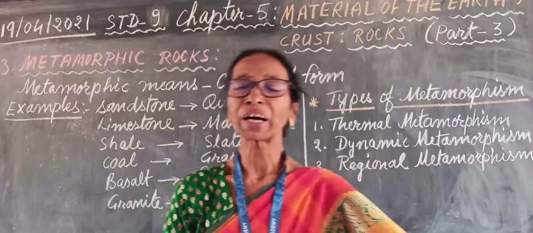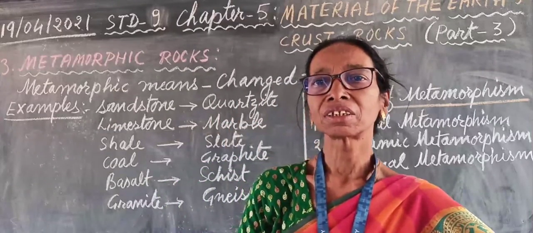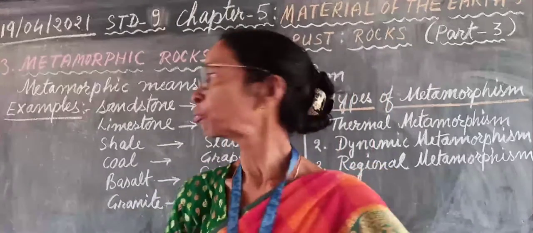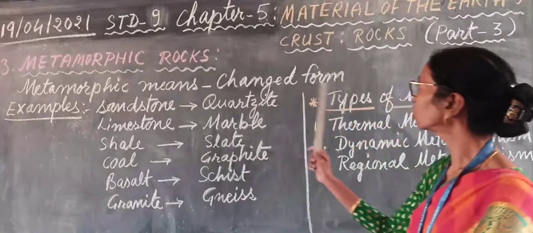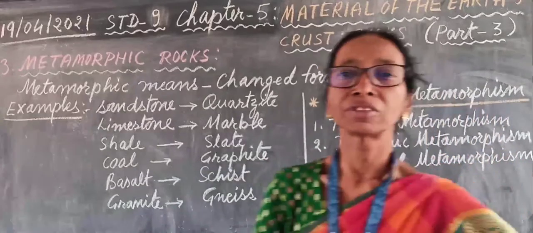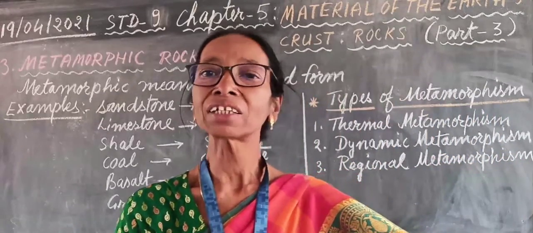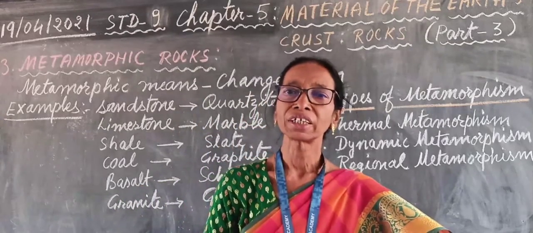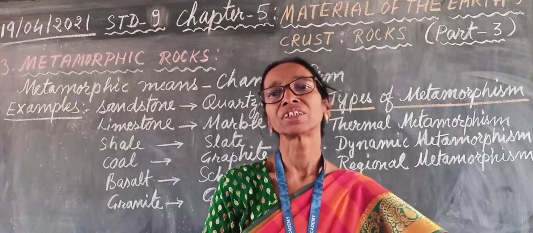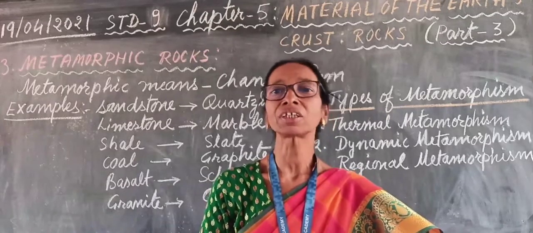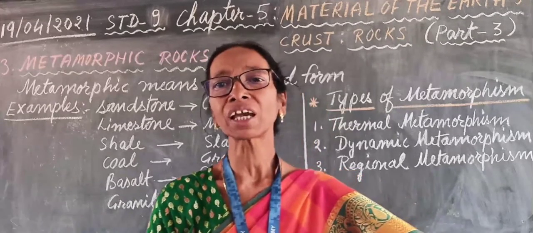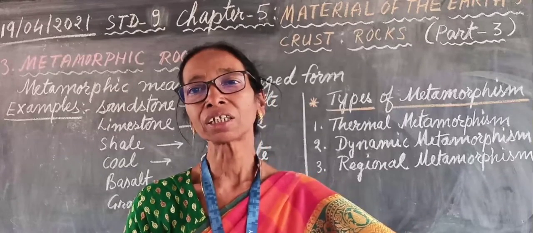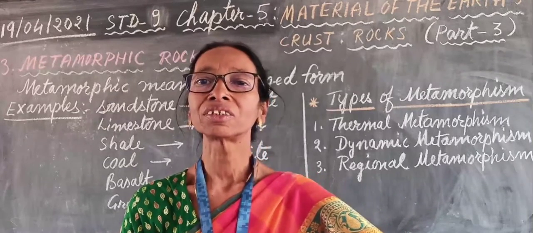What do you mean by metamorphic? The word metamorphic means changed form. So, there is alteration of igneous and sedimentary rocks in the great depth, in the deep interior, due to very high pressure and extreme heat.